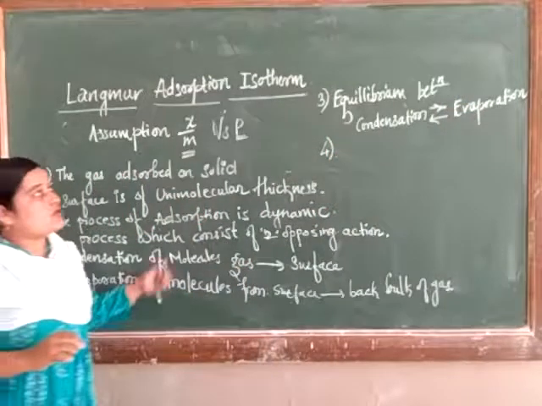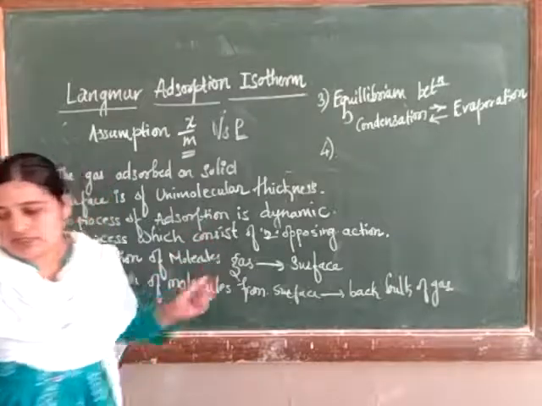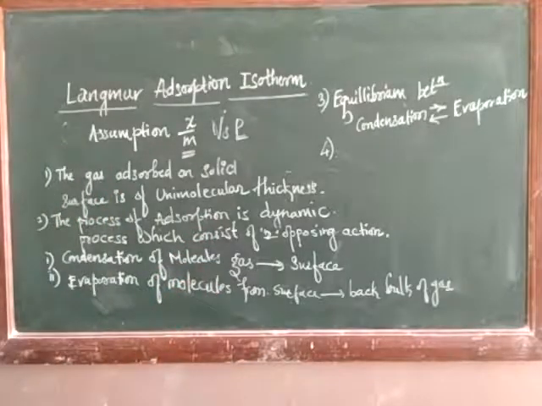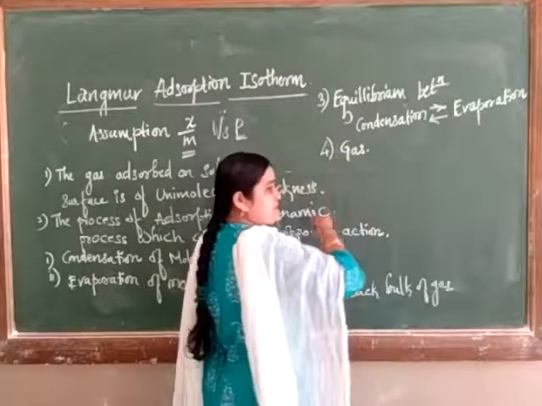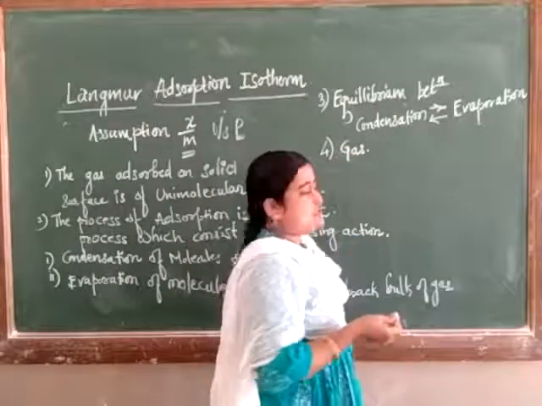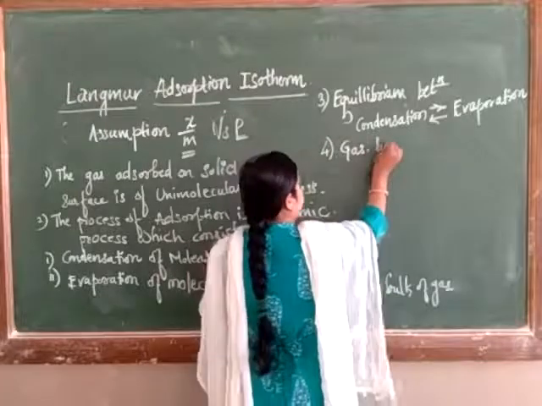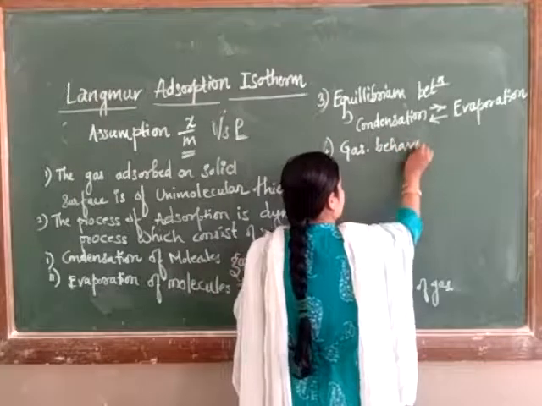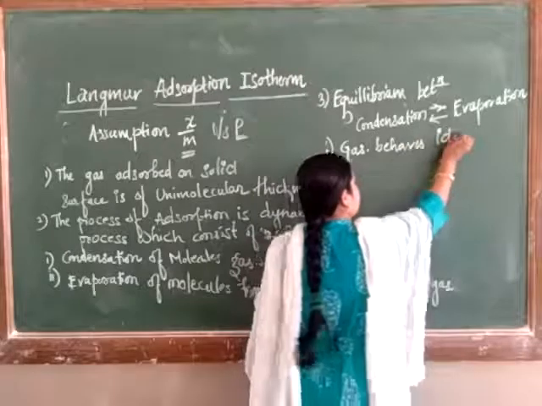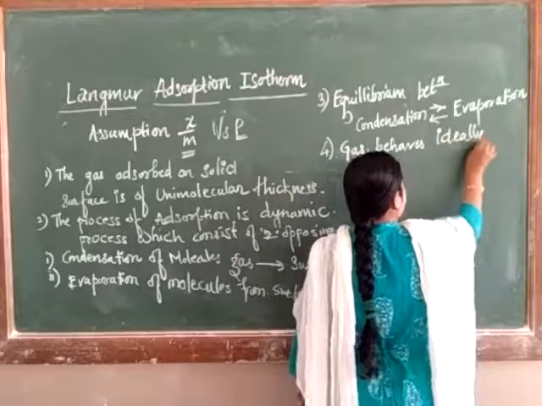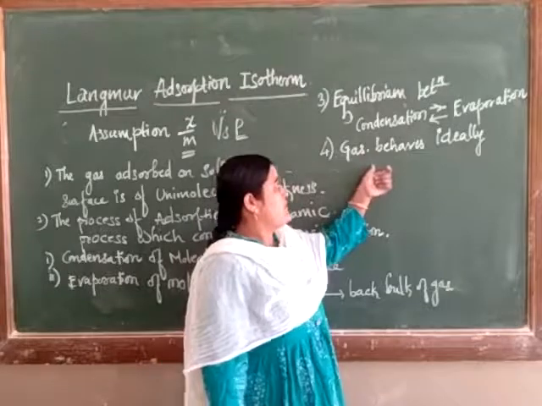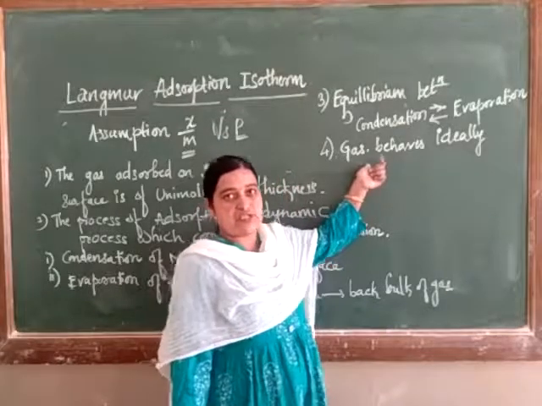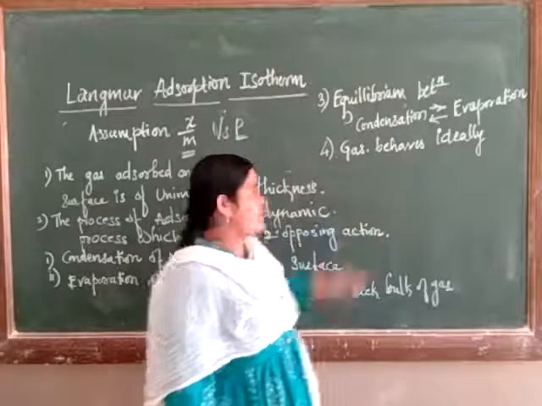Now what is the fourth assumption? Let me see. Gas behaves ideally. Fourth one, because this theory is totally developed on what? Kinetic theory of gases. So gas behaves ideally. Ideally means the ideal gas equation can be followed by the gas molecules.